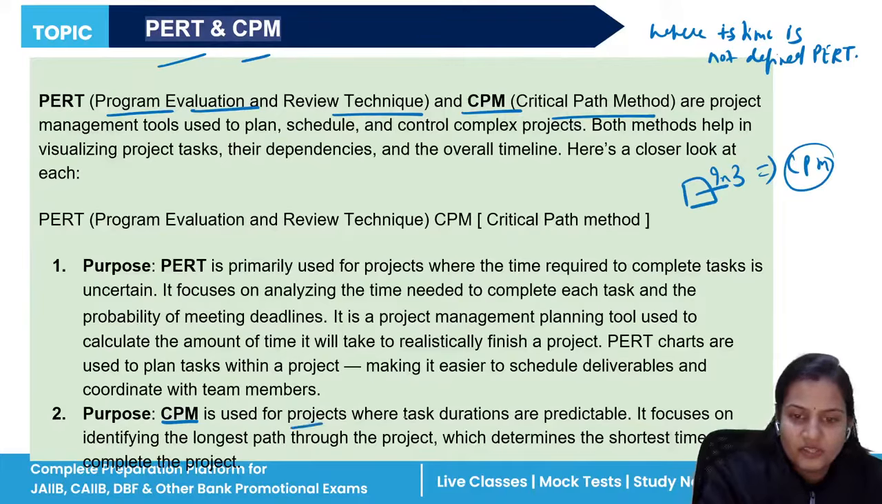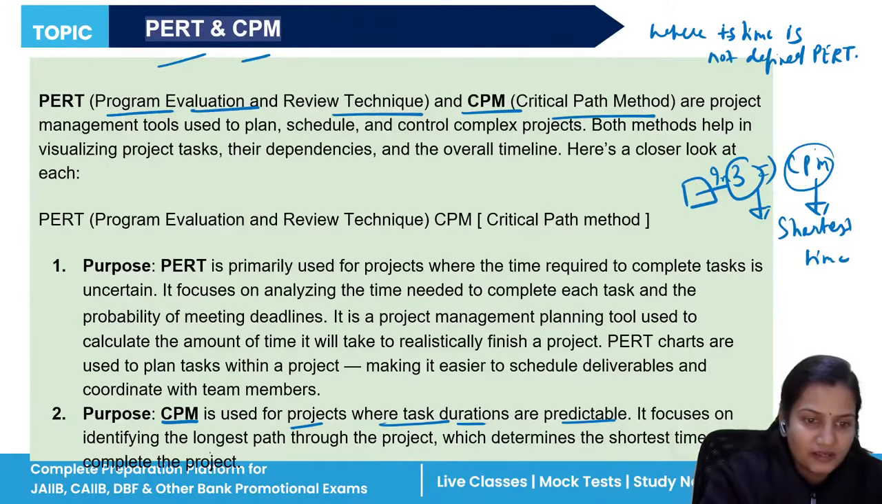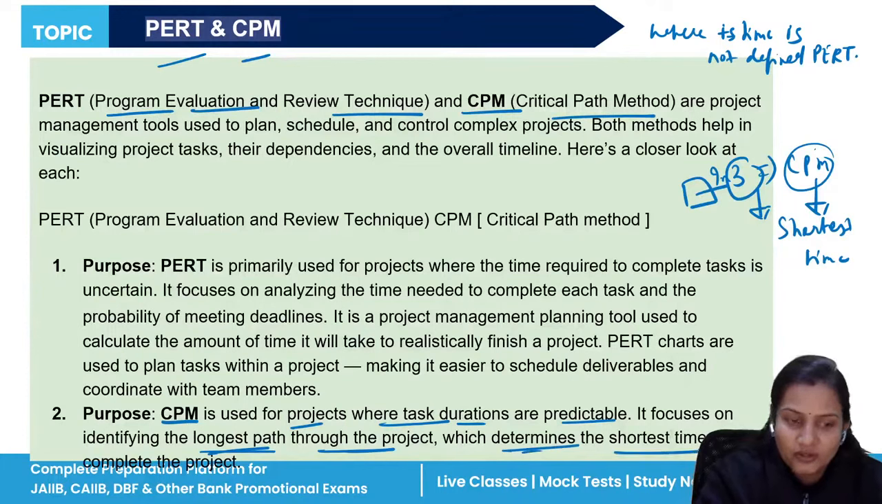It is used for projects where task durations are predictable. You can easily predict the task. You know that in 3 months you can complete this task, and now you are finding the way in which you can complete it in less than 3 months. You are finding the shortest time to complete the particular task. It focuses on identifying the longest path through the project, which determines the shortest time to complete the project. Clear?